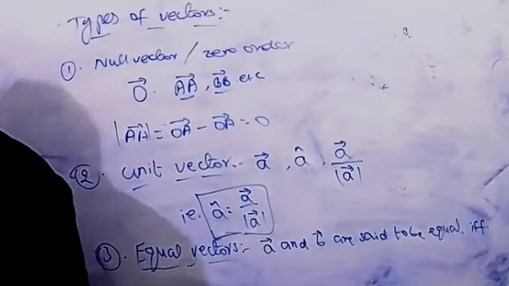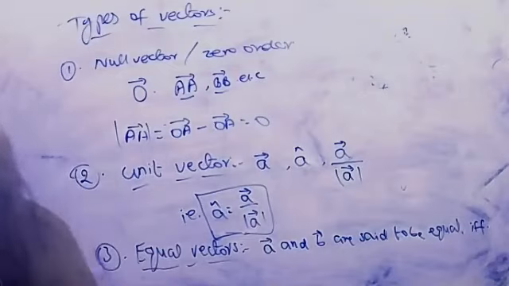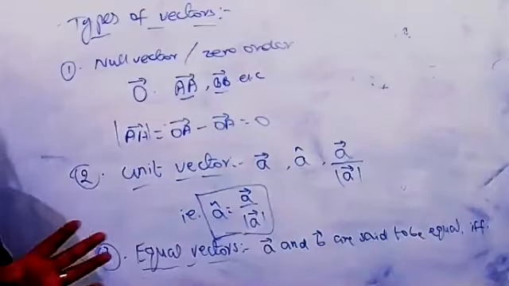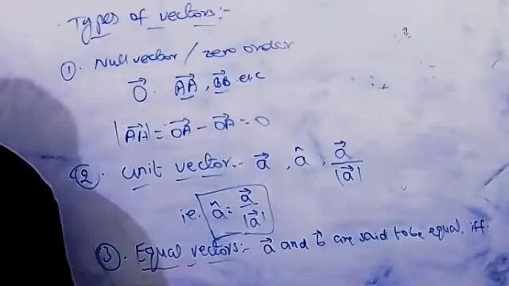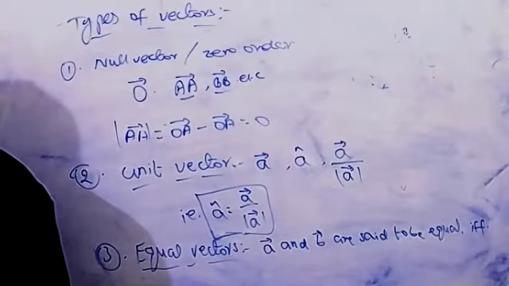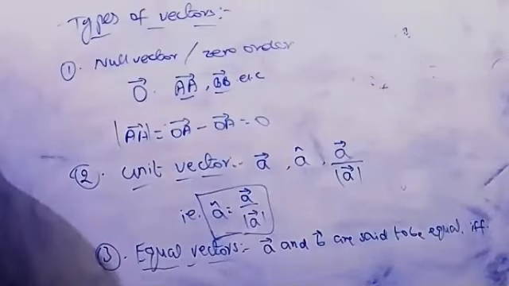First point, they have the same magnitude. First it is compulsory that both vectors have the same magnitude. First one. Next, second point.